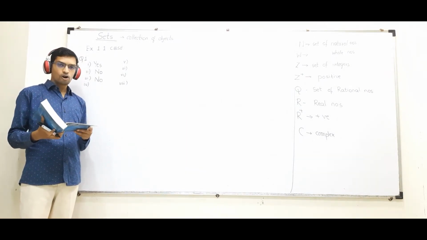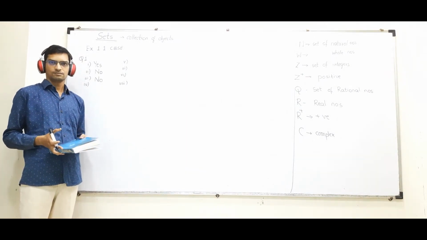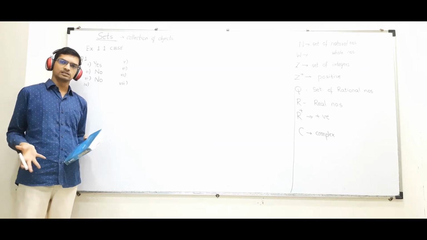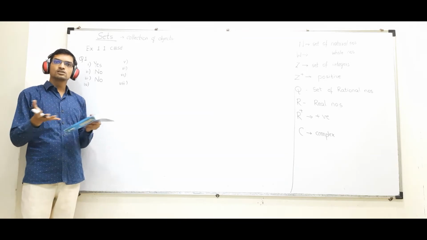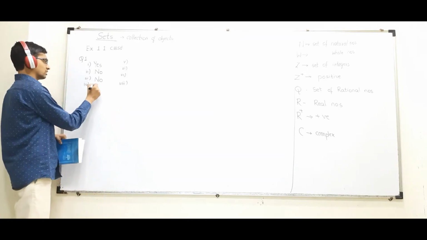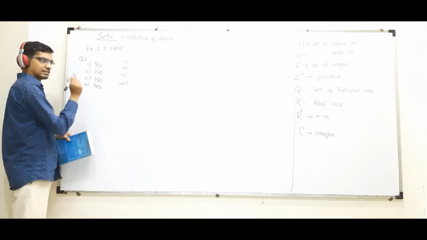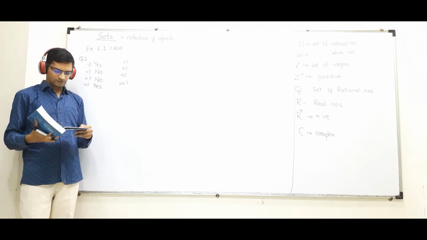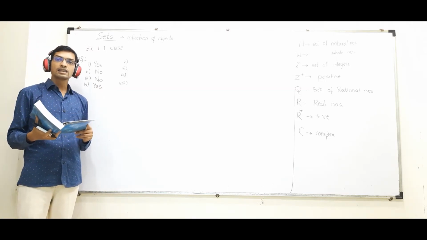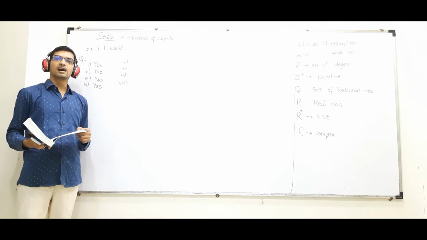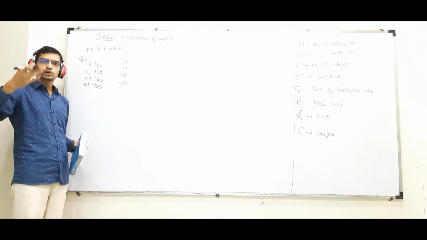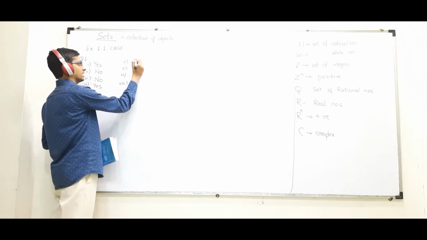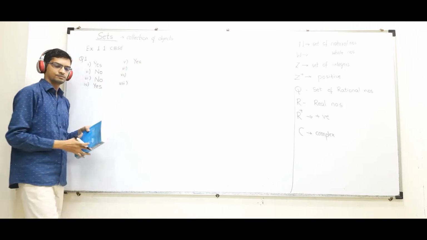The collection of all boys in your class. If I collect all the boys of your class, it is a set because there is no differentiation. So yes, it is a set. Fifth one, the collection of all natural numbers less than 100. Definitely, every number is well defined: 1, 2, 3, 4. So it is a set.